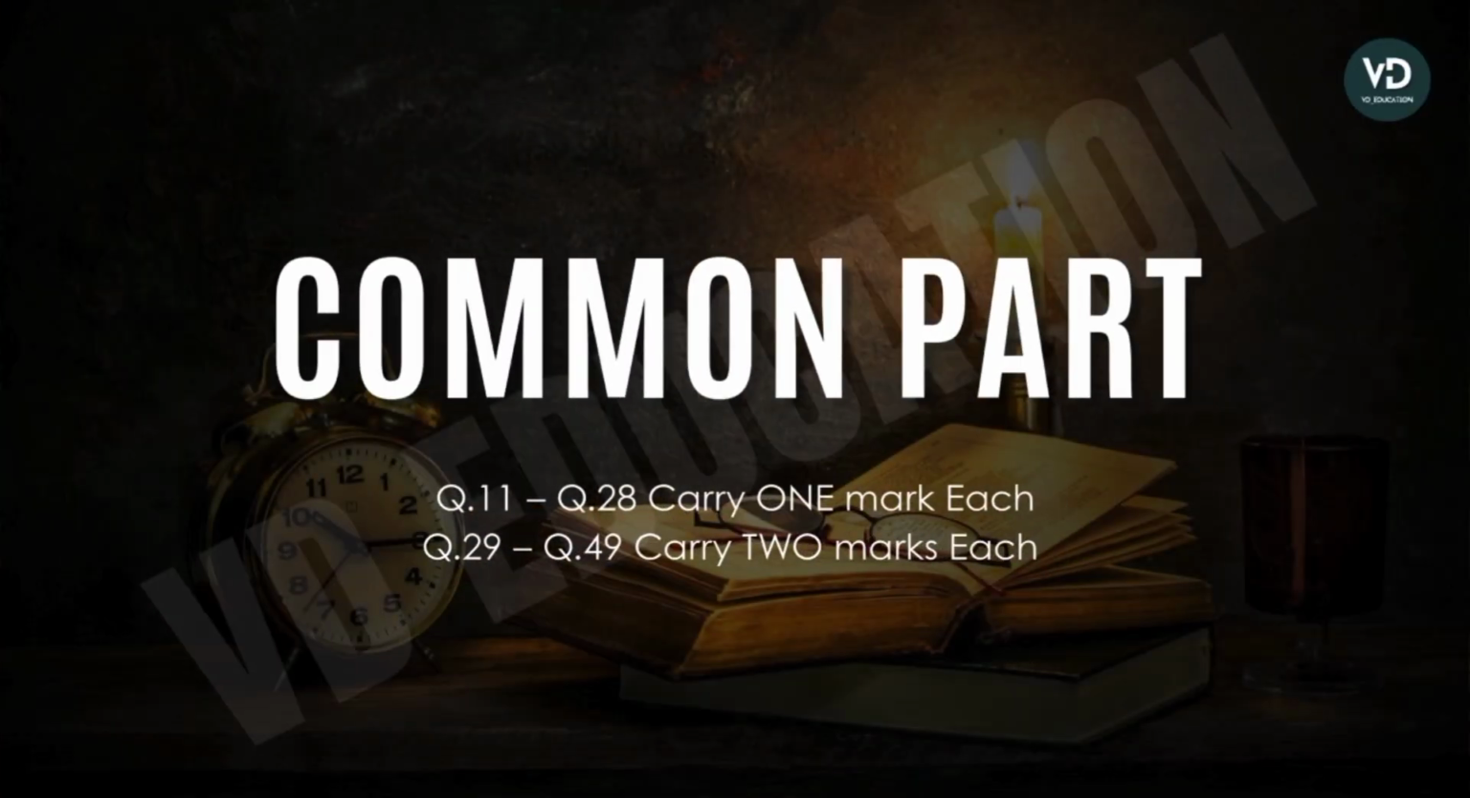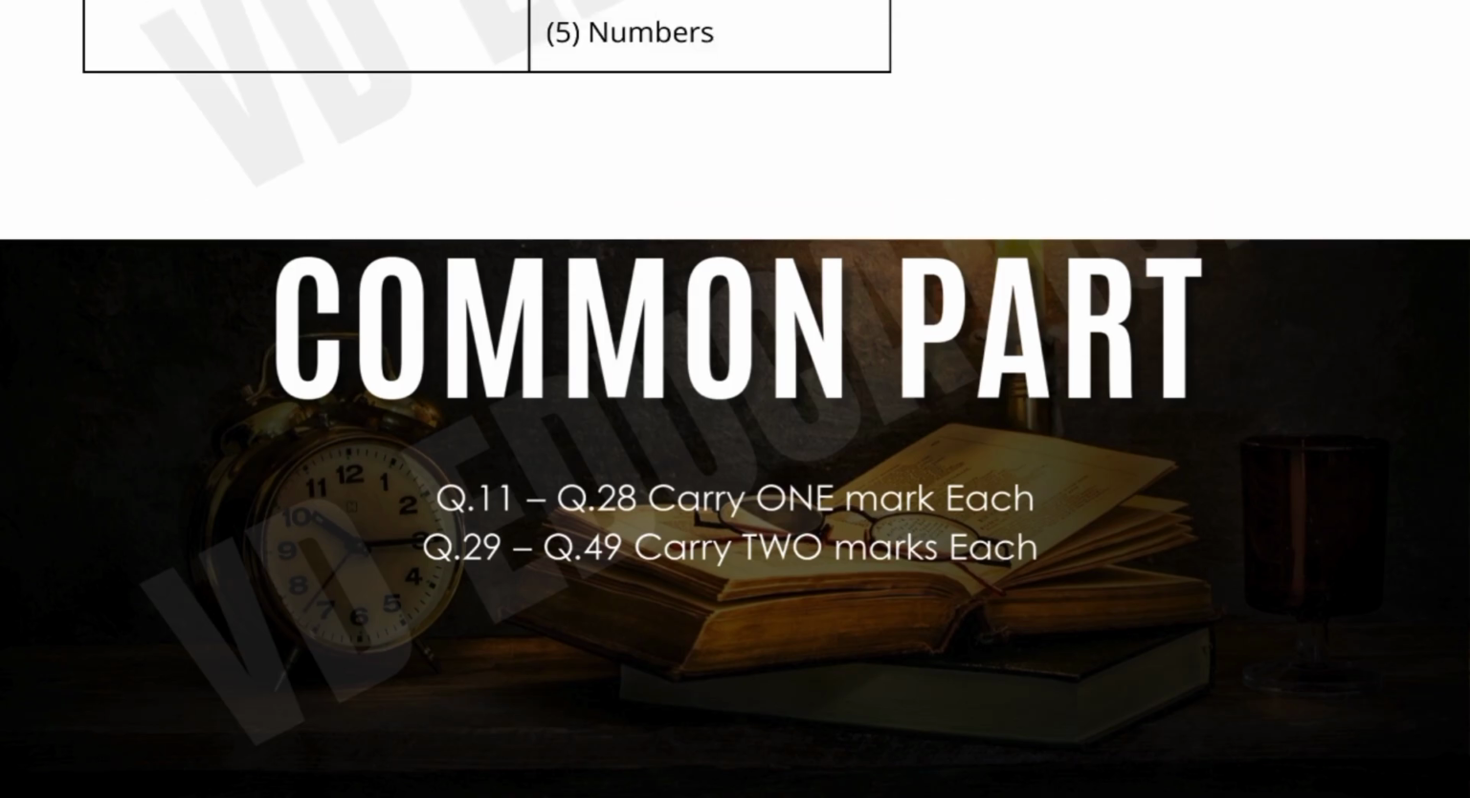Starting with the common part, here we can see questions 11 to 28 will be of 1 mark, and question numbers 29 to 49 will be of 2 marks.